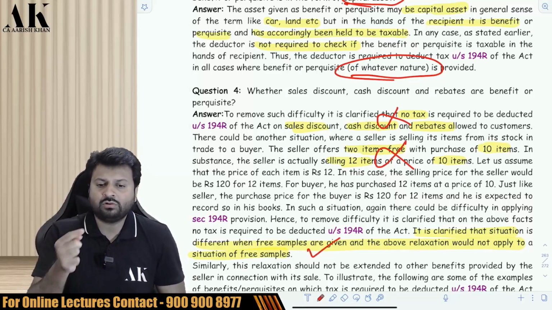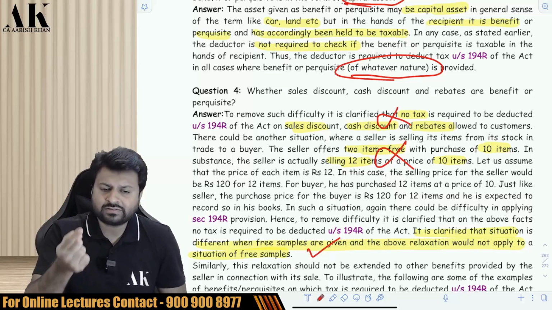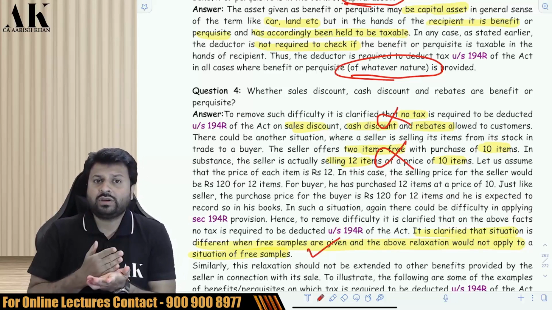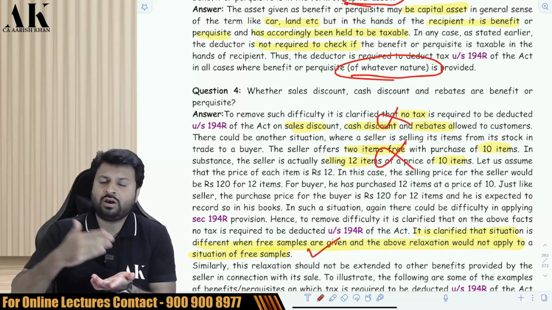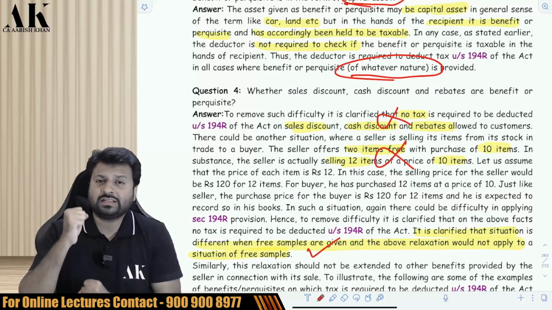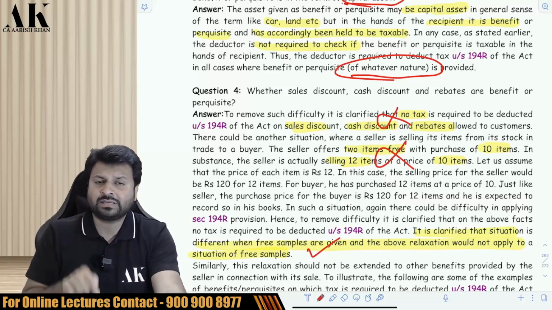If you give cash discount to someone, if you give rebate to someone, if you give sales discount to someone, no TDS. If you give buy 2 get 3 free, buy 5 get 2 free, so the free items which you are giving along with the sold item, no TDS. If you are giving the sample absolutely free, then that will be subject to TDS under this section.